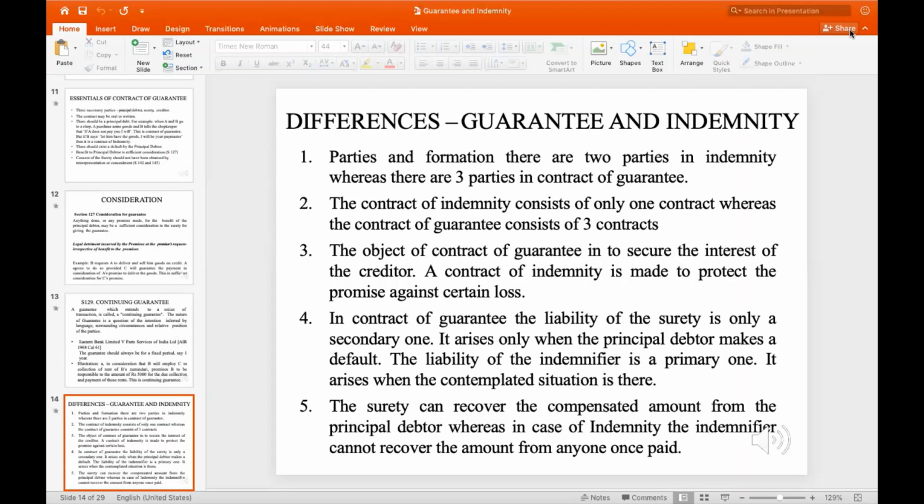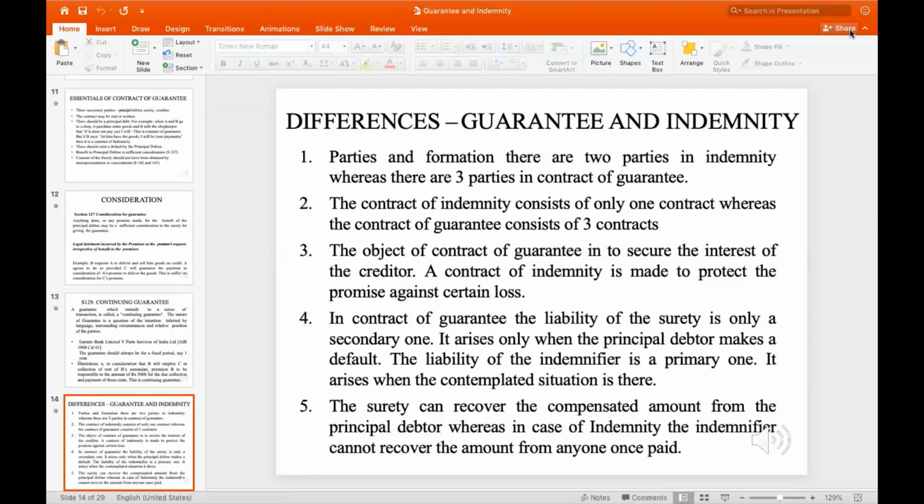Now, the point that comes into question is, how is it different? In the contract of guarantee, the liability of the surety is only a secondary one. That is, only when the principal debtor fails or ceases to pay the money, only then the guarantor or the surety has to come in. The liability of the indemnifier is the primary one in the contract of indemnity. It arises when the contemplated situation is there. Whenever the situation takes place, at that point it arises.